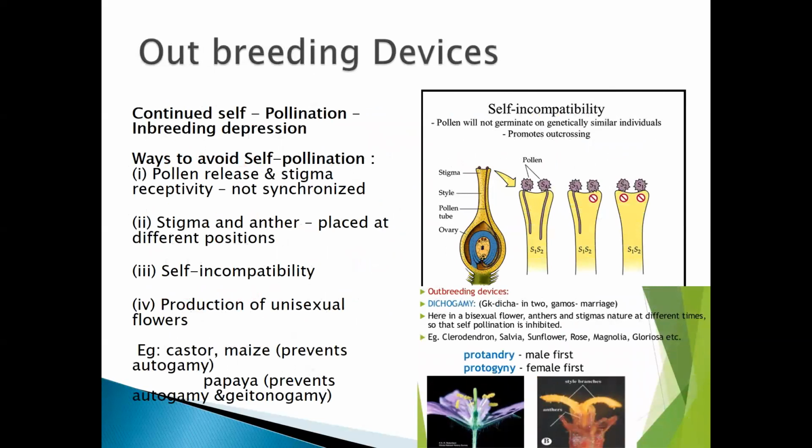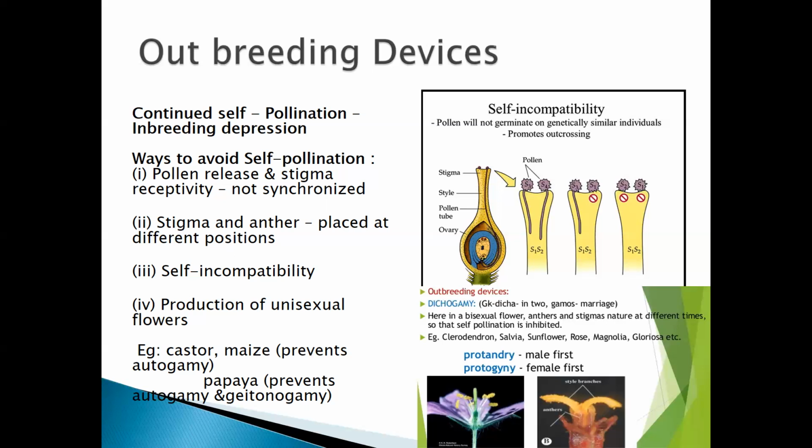Here, what happened? Self-incompatibility, stigma and anther placed at different positions. So these are some of the ways to avoid the self-pollination process, that is pollination taking place within the flower. Stigma and anther placed at different positions, where they are not placed in a position where the pollen grain can pollinate the flower.